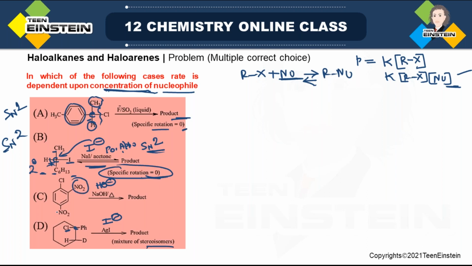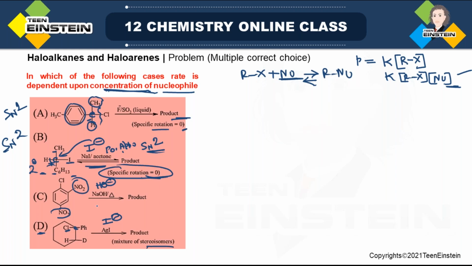And you can see that the NO2 group, which is a very strong electron withdrawing group, is present at ortho and para. So this reaction is an example of aromatic nucleophilic substitution. And whether it is dependent on the concentration of nucleophile or not, we'll come to that point, but just go to the last one.